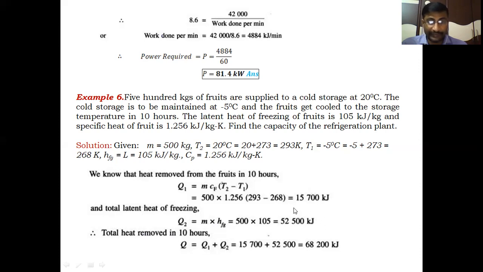This type of heat is latent heat. Latent heat is removed from the fruits to convert minus 5 degrees centigrade normal fruit to minus 5 degrees centigrade frozen fruit. Therefore, total heat removed in 10 hours, Q1 plus Q2, is 68,200 kilojoules of heat, the total heat to be removed to convert 20 degrees centigrade normal fruit to minus 5 degrees centigrade frozen fruit. So this is the amount of heat to be removed from the fruit in 10 hours.